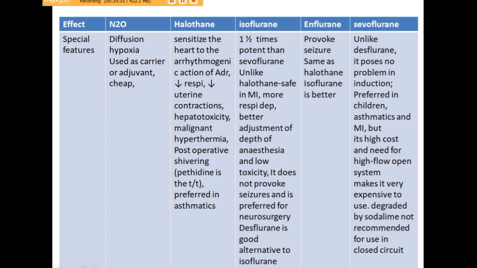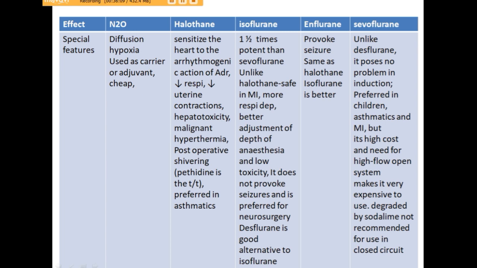If we see halothane, it sensitizes the heart to the arrhythmogenic potential of adrenaline, so it should be given very cautiously in patients having increased sympathetic activity. It is a respiratory depressant, and it also decreases uterine contractions. As it is metabolized in the liver, hepatotoxicity can occur with halothane, and it is responsible for malignant hyperthermia as a side effect.